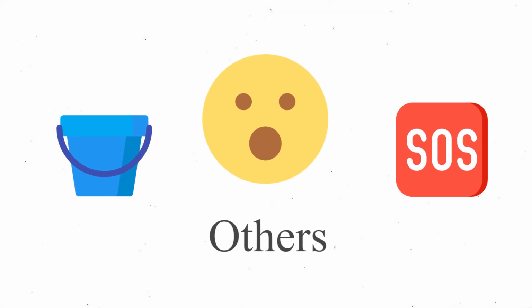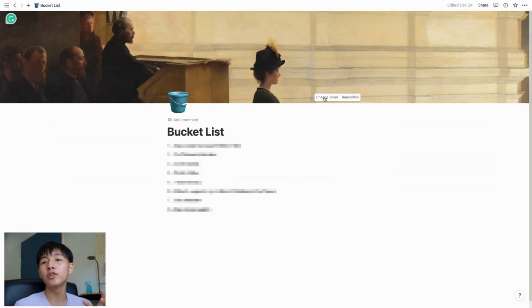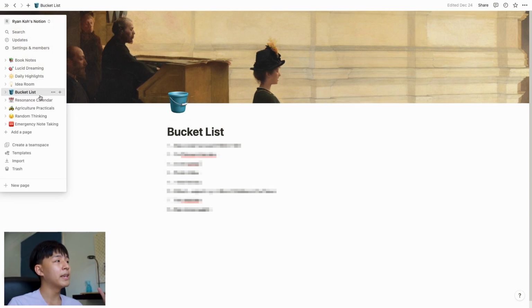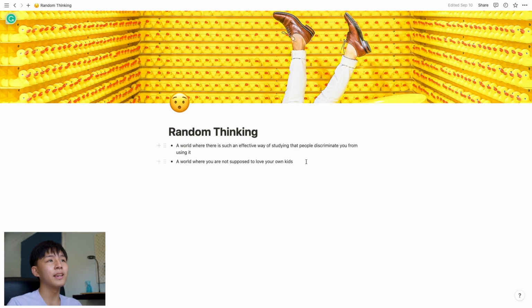The next one is just a simple noting. Sometimes I use Notion for a noting system. I don't really like the Apple Notes app, so I just use Notion as a way to dump ideas, because I can open it quickly and just simply dump. Some of the things I do is for bucket list, like you can see. Of course, I will censor this out. So yeah, just using it as a bucket list. The random thoughts that I have that I just simply put in here.